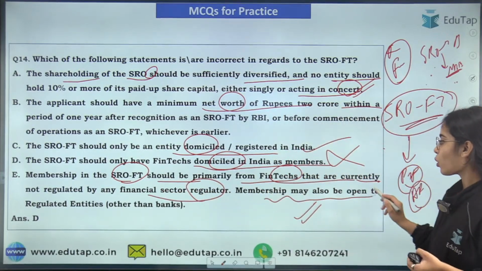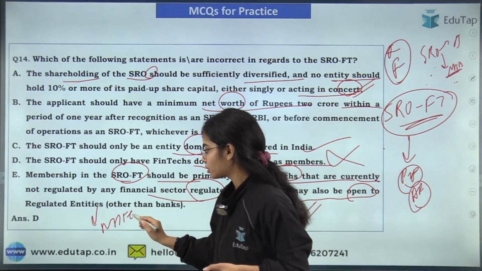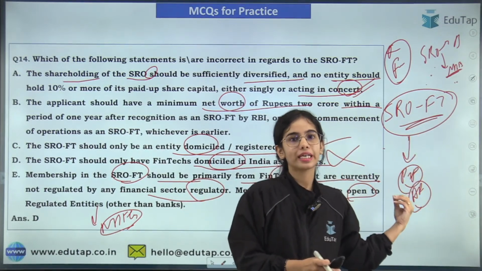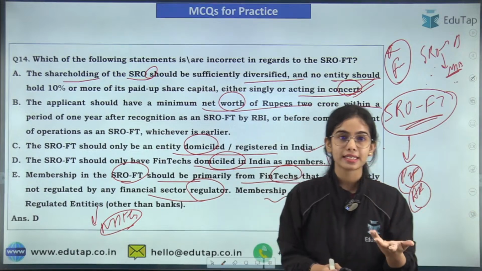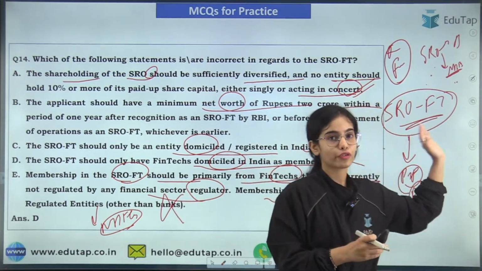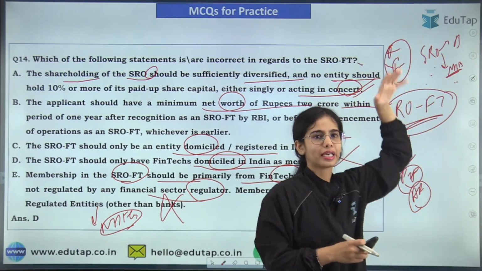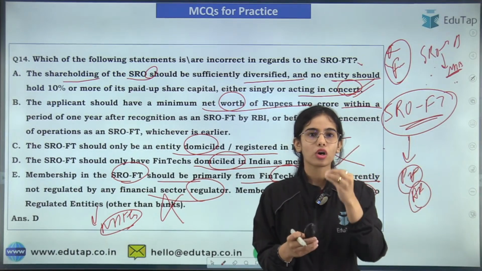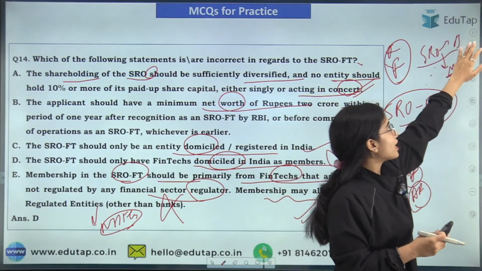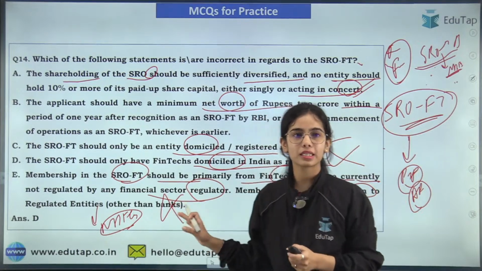As well as, membership may also be open to regulated entities such as the NBFCs regulated by the Reserve Bank of India, that is the NBFCs peer-to-peer lending, NBFCs account aggregator and such. But remember that the banks can never come under the SRO fintech. For the banks, a different framework is there, and the banks are regulated entities that cannot be under the SRO fintech. For the banking sector, SRO banks will come. Okay, I hope this is clear.